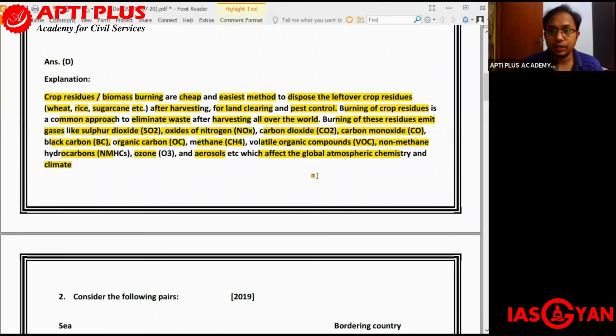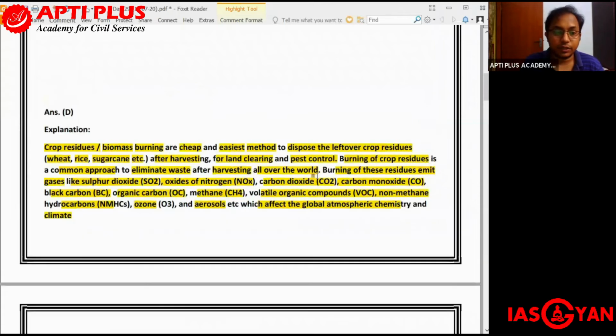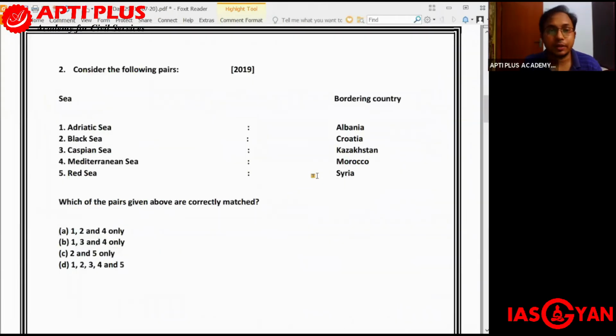Okay, so we had looked at the first question. Now moving on to the second question. The second question that we have is also from UPSC Prelims 2019, and here we get to see a map-based question.